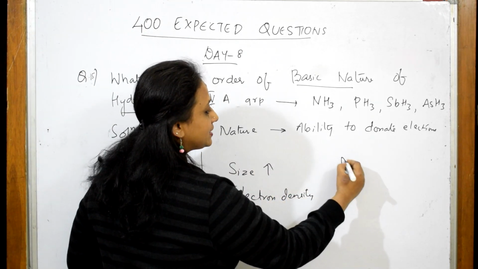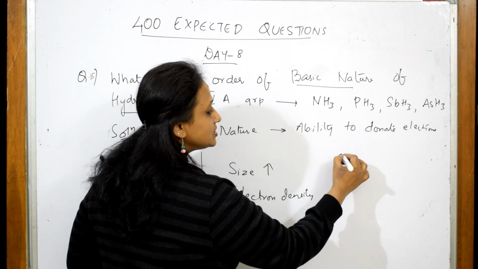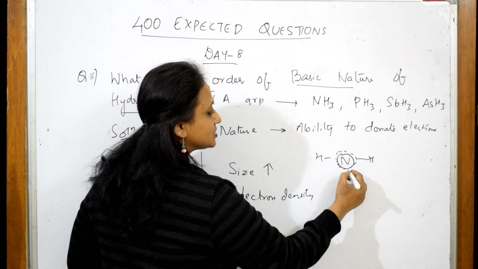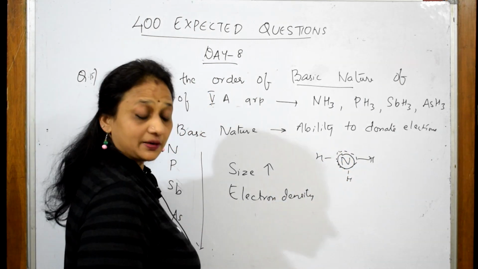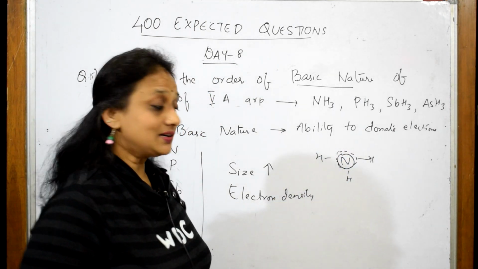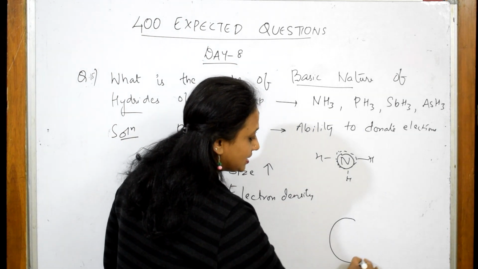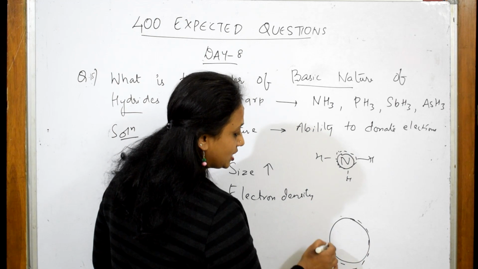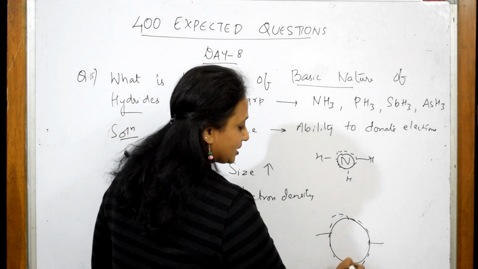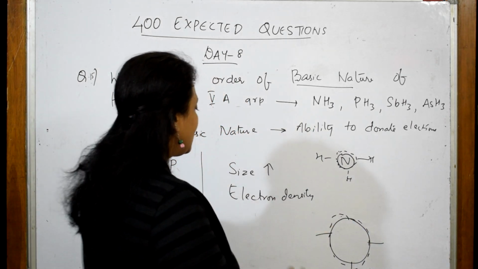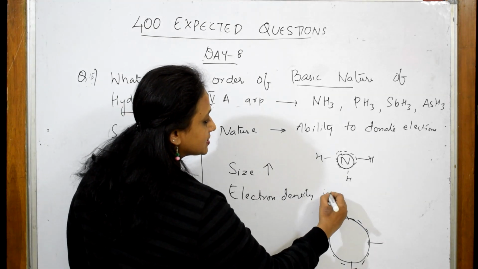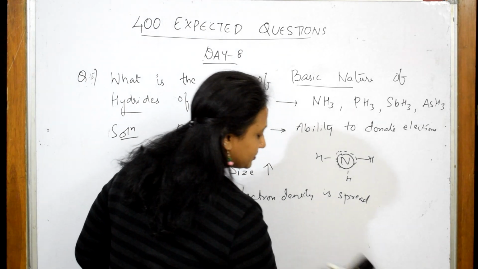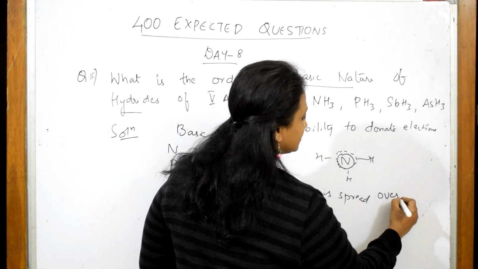For nitrogen, it's a smaller atom, so the electron density is spread over a closer area, near the hydrogens. But when you go to the last one, the size of the atom increases, and the electron density is spread over a larger surface area.